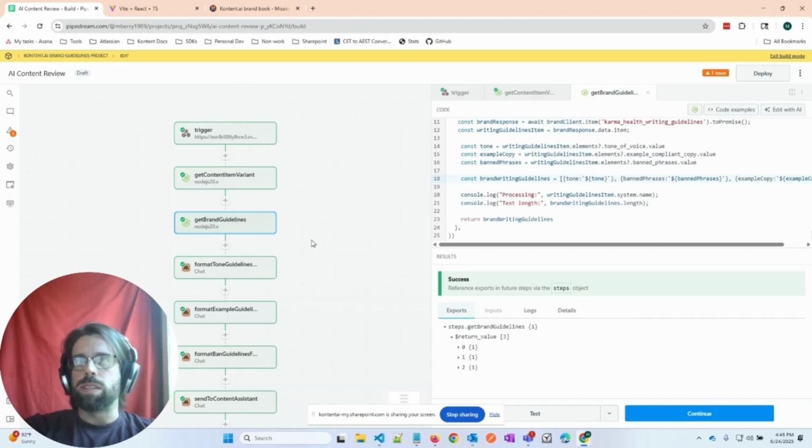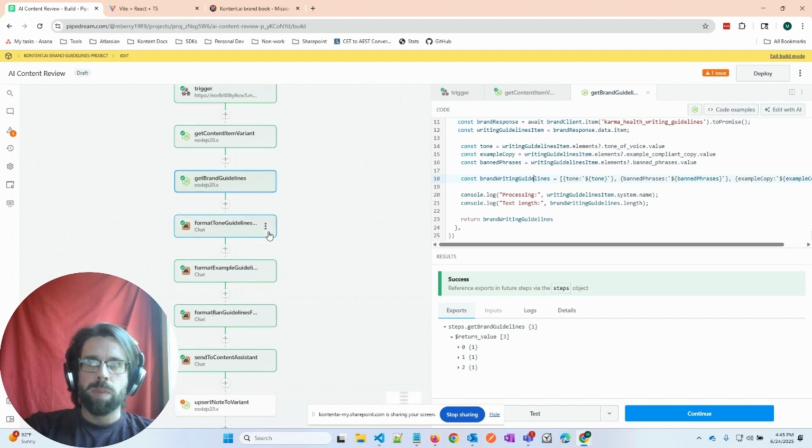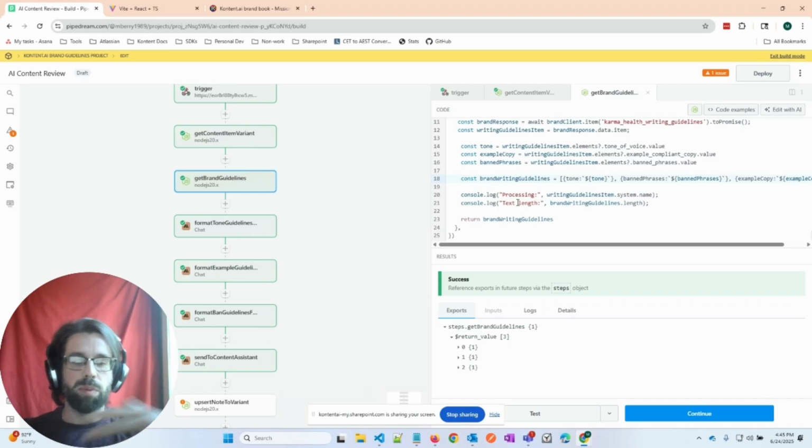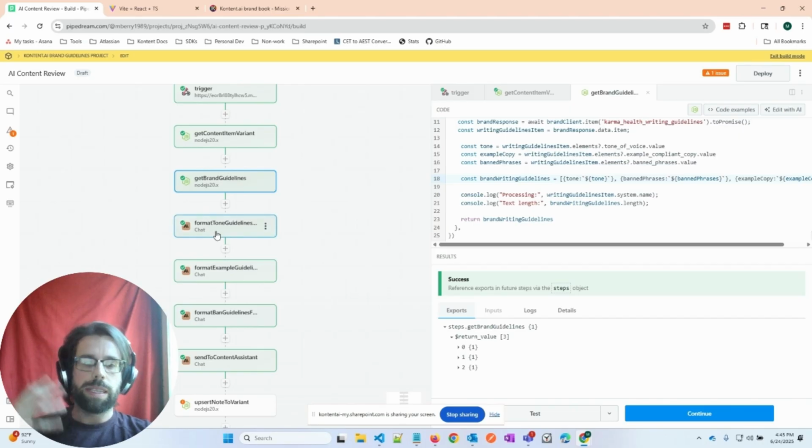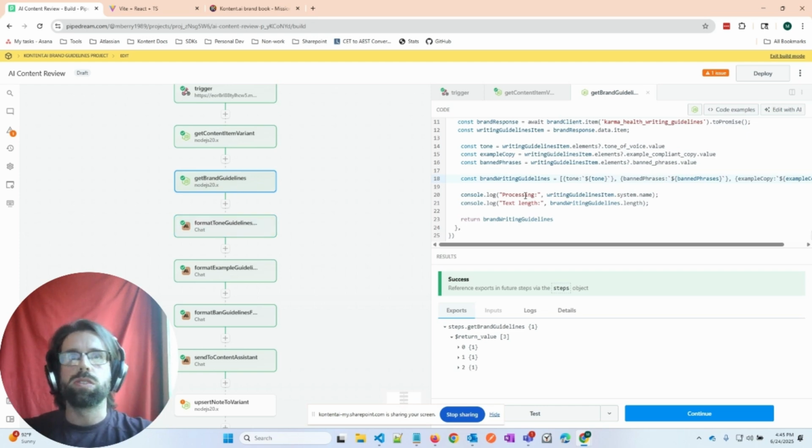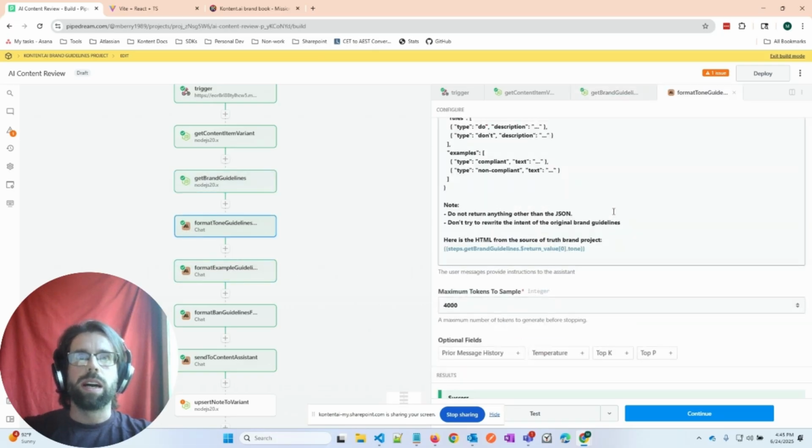And why I did that was I was running into some limitations and timeouts with the AI, which I used Claude to actually evaluate the content in the brand guidelines. Since I was hitting some limits, I wanted to split it out into separate objects so I could format those objects in a more clear structure that the LLM will better understand. And I'm avoiding hitting some of those limitations or timeouts by breaking it into smaller chunks. So we get those brand guidelines, and I run through some steps here.